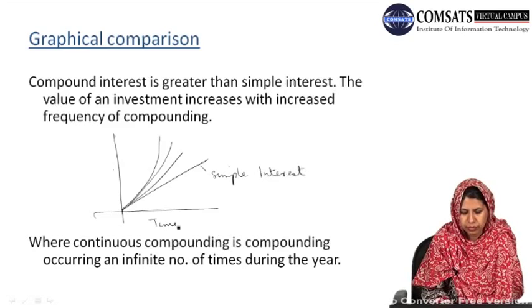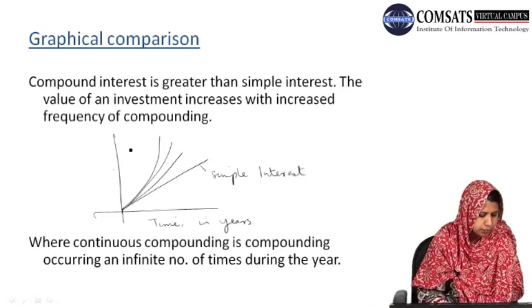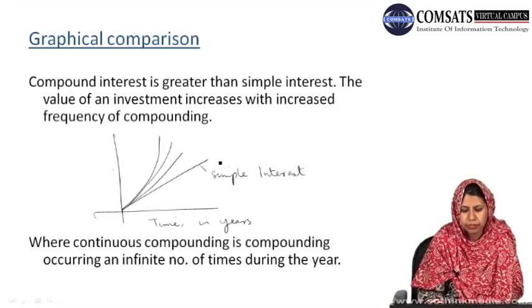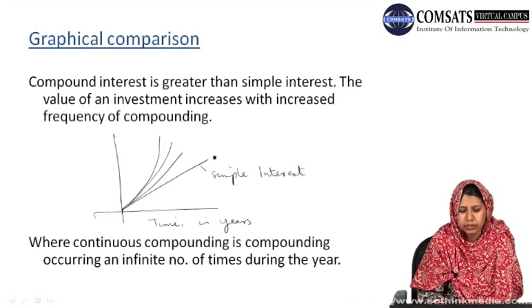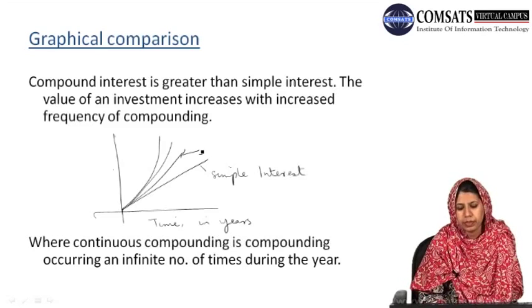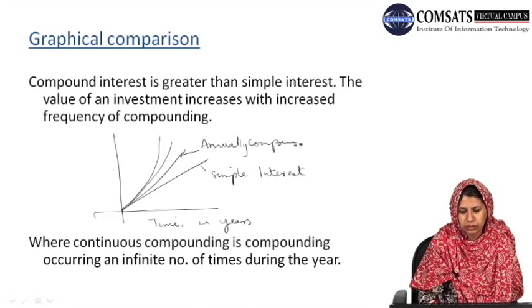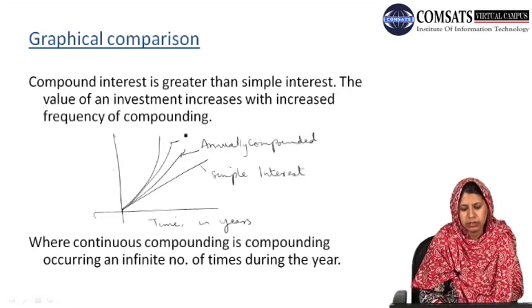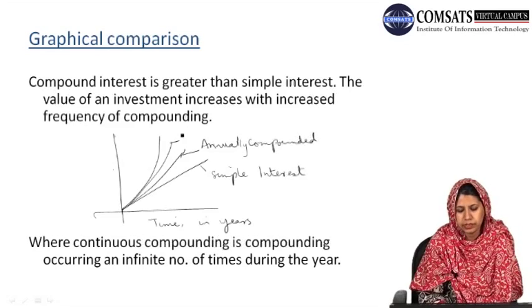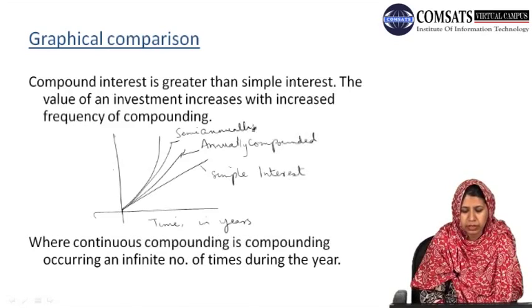here we have time in years, and here we have our values. Okay, if this straight line represents the simple interest, a slightly curved line represents our compound interest compounded annually. Okay, this line represents, let's say, semi-annually compounded, that is compounded twice a year.